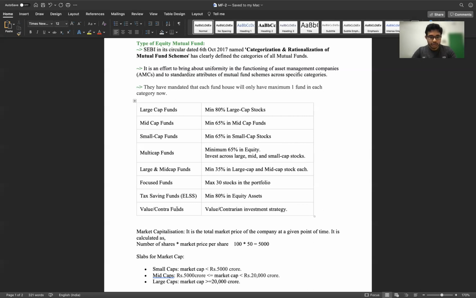Value and contra funds: let's say market sentiment is in favor of IT and pharma. In that case, if the fund manager invests in those companies and those sectors, that is called a value fund. A contra fund is totally opposite. If the market sentiment is in favor of IT and pharma, the fund manager will invest in other sectors like automobile, metal, or infrastructure. So if an AMC has a value fund, it cannot have a contra fund and vice versa.